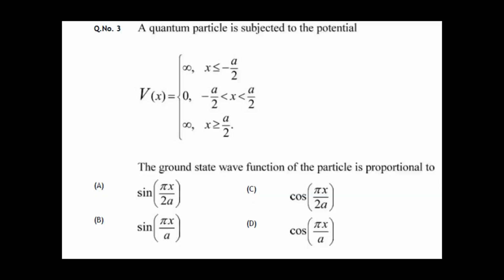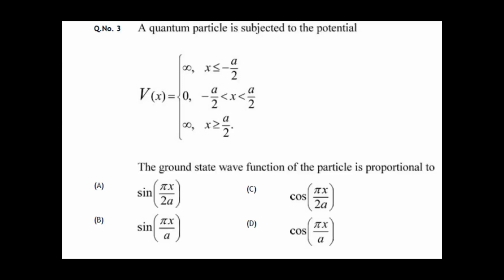Question 3. A quantum particle is subjected to a potential V of x, 0 inside the well and infinity outside the well. The ground state wave function of the particle is proportional to: option A, sin pi x by 2a; option B, sin pi x by a; option C, cos pi x by 2a; option D, cos pi x by a.